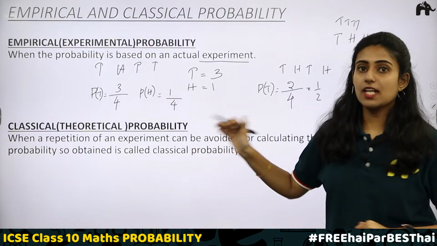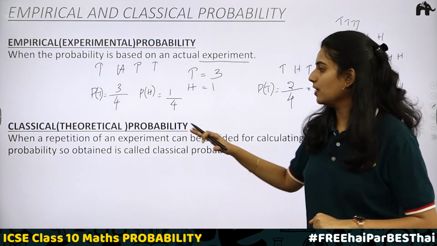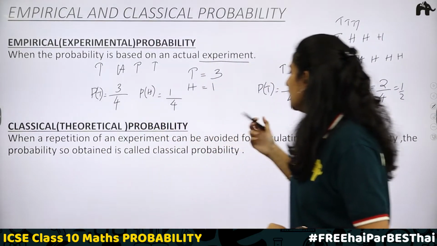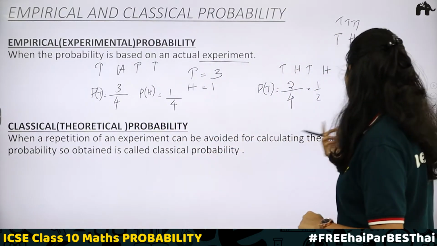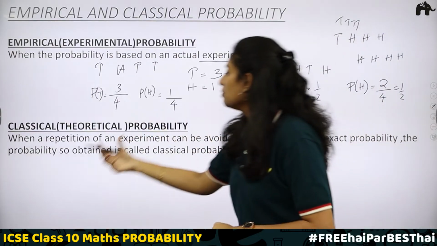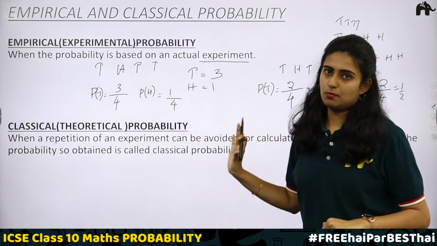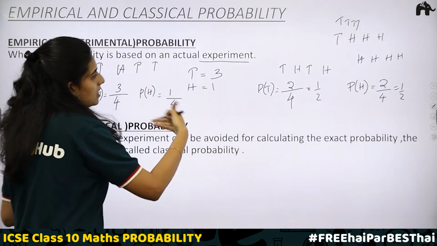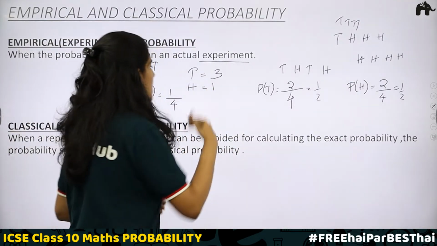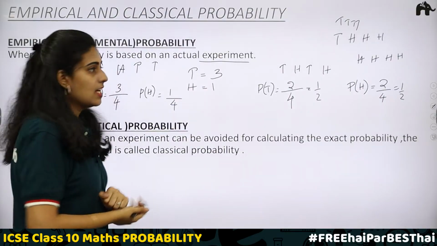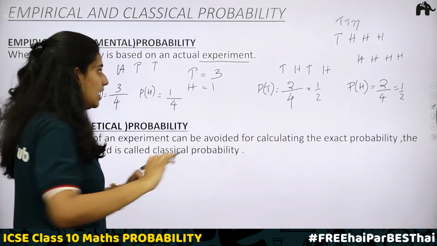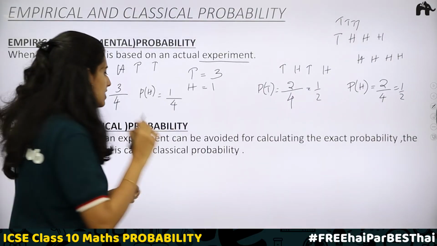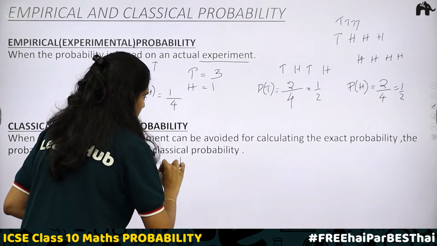Now next comes the classical or theoretical probability, which we are going to use in this chapter. When a repetition of an experiment can be avoided for calculating the exact probability, the probability so obtained is called classical probability. That is, we are not repeating the experiment. Here, when an experiment is kept performing, what happens? The result changes. The result is not fixed, but we can tell that the chance of getting a head when a coin is tossed is equal to 1 by 2.